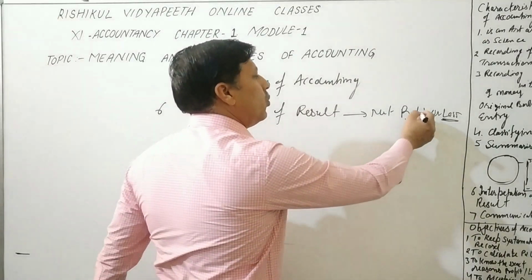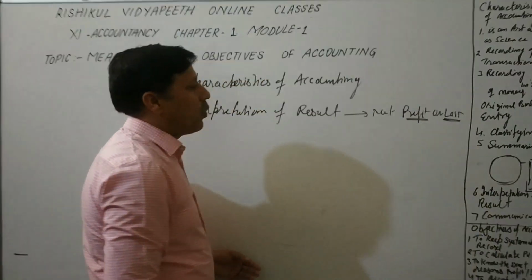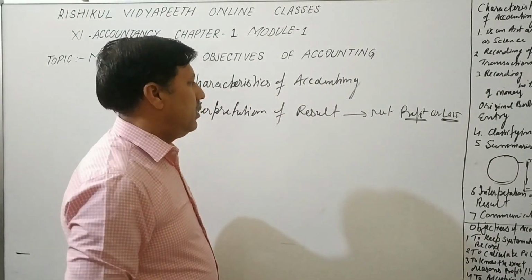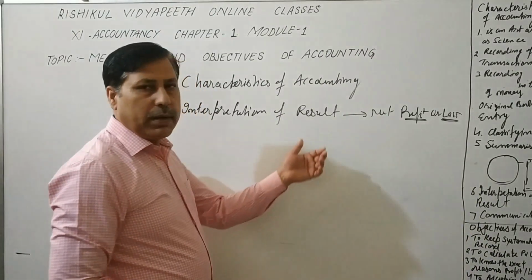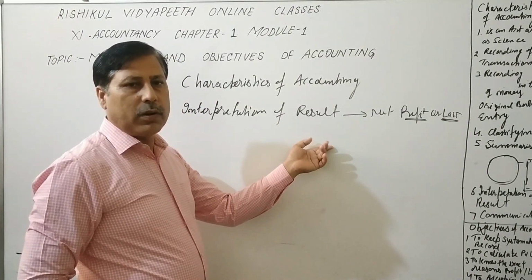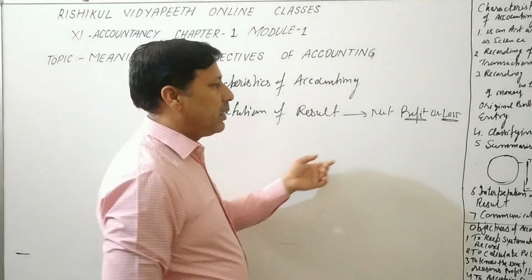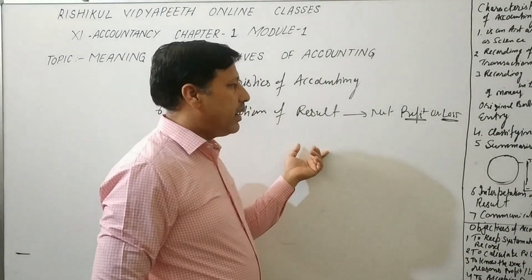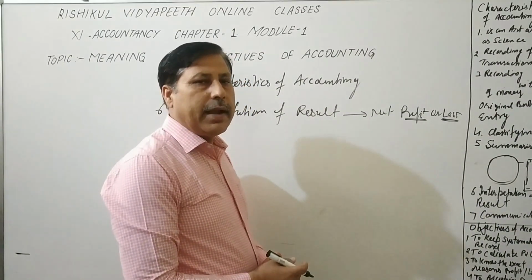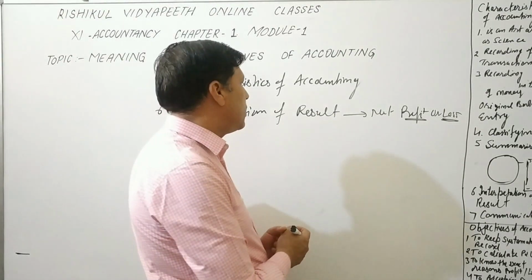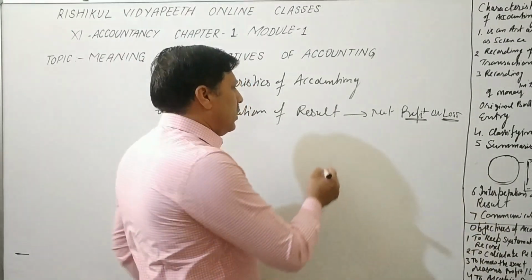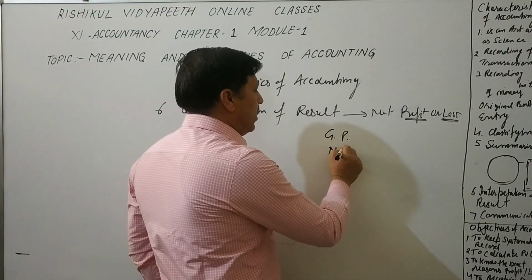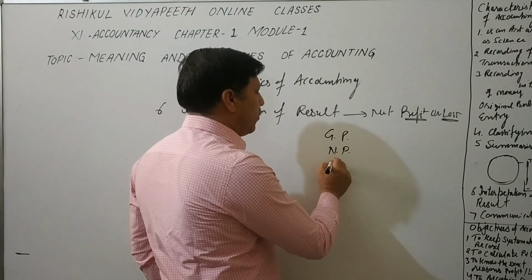We think about profit. Net profit and loss we calculate with the help of the trial balance. First we prepare the trading account and find out the gross profit. Then we prepare the profit and loss account and find out the net profit. After that, at the end of the year, we prepare the balance sheet, and it shows the financial position of the business. So these are the results: GP, gross profit, NP, net profit, and financial position.